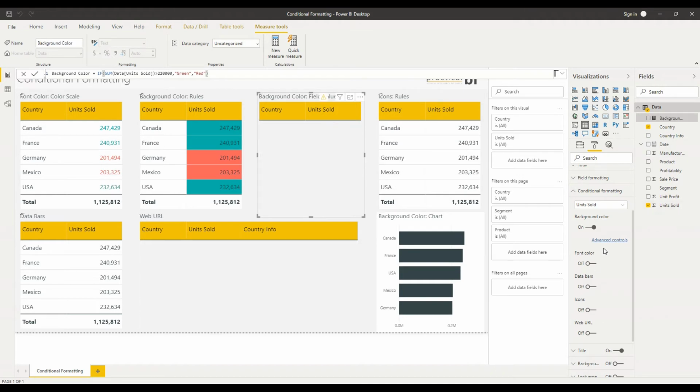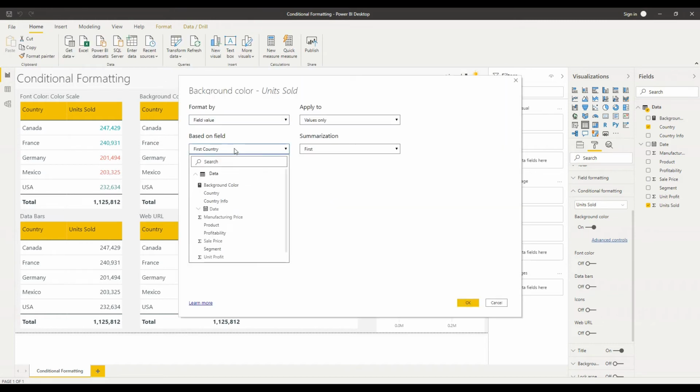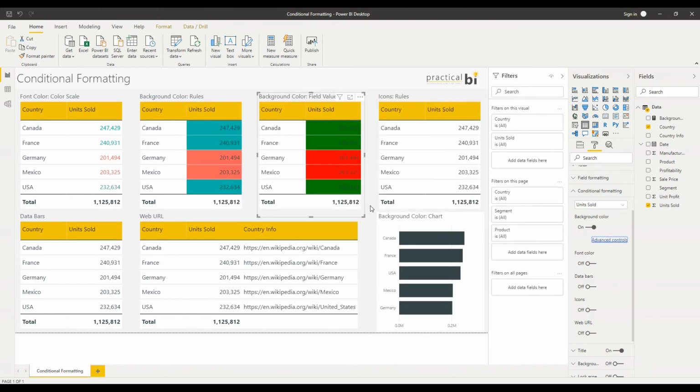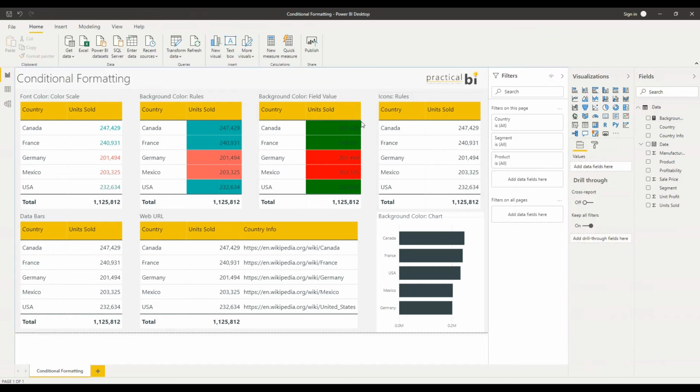And this time when I go back into my advanced controls for my background color conditional formatting, I can change my based on field to be background color. I can OK that. And you'll notice that I've got green values for above 220,000 and red values for below. So if I wanted to change the colors that are used here, I can simply just change how I specify my colors. I could specify a hex value here. I could specify an RGB value. As I've said, there are a number of ways of expressing the colors that you want to use there. So that's the field value option. And that covers the formatting that we can do to the background color and to the font color.